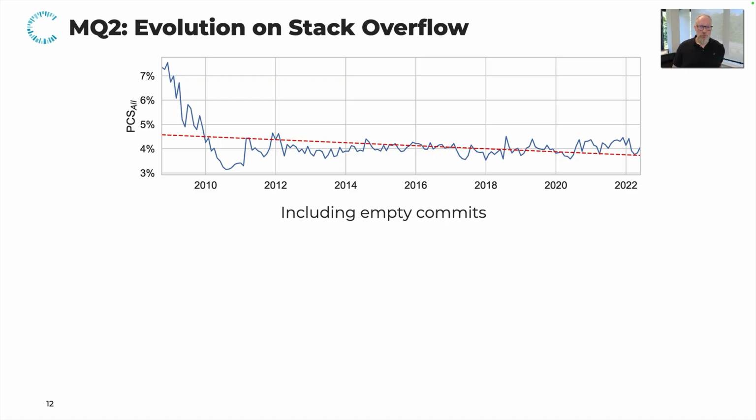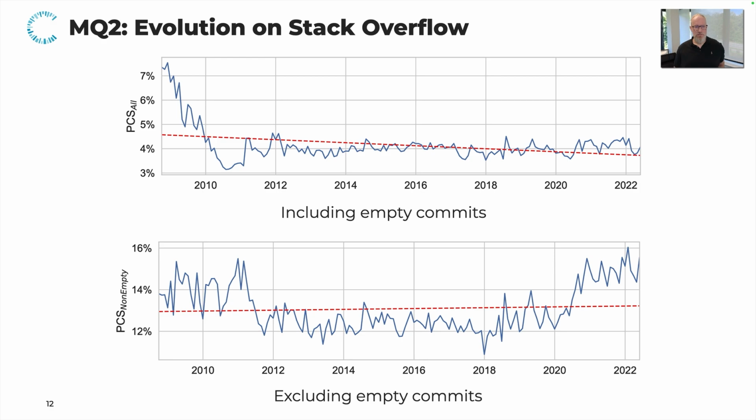If we exclude these empty commit messages, we see the opposite trend. It seems that over time there is a steady trend upwards, that more and more security relevant edits are made, and these are also clearly recognizable in the commit messages as having security relevance. In particular, in the last years, we saw an uptick in such security relevant edits.